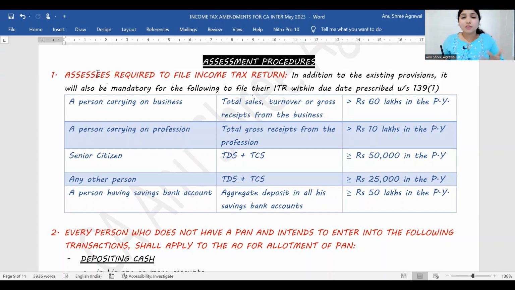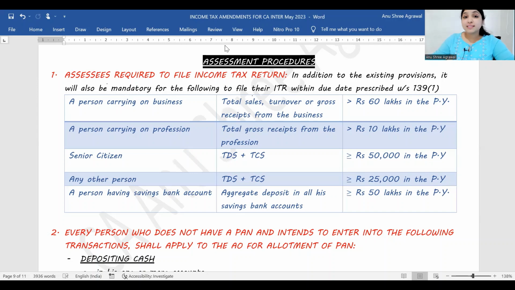See, no doubt, today 234 ABC is automated. If you look at how the interest is calculated in practical situations, software and formulas are available. You just have to key in the numbers and you get the interest calculations. But from our examination perspective, you should be good at 234 ABC calculations. So with that objective, we will cover 234 ABC through this video.